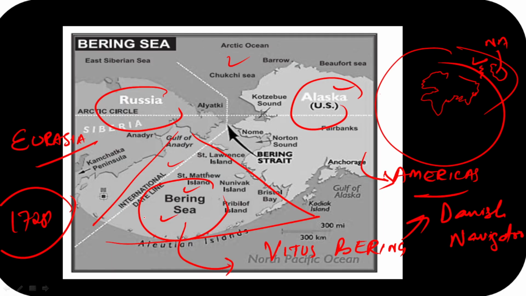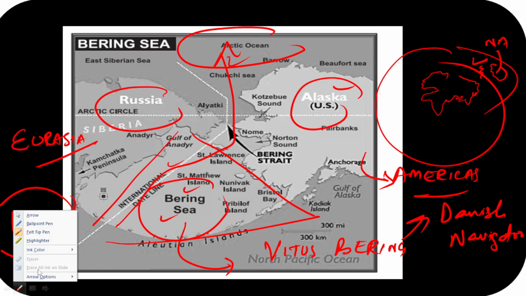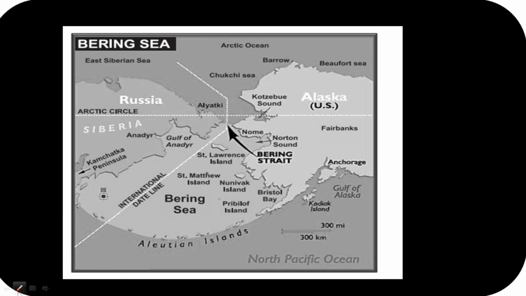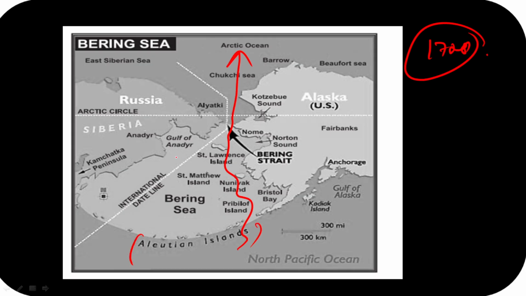Okay, and we will see he first time sailed from this Pacific Ocean, ठीक है, towards the Arctic Ocean, guys. तो पहली दफा कोई बंदा जो था, he had traveled from the Pacific Ocean or the North Pacific Ocean to the Arctic Ocean, guys. Please remember this, and it was this Vitus Bering, ठीक है, तो उनके ही बेसिस पे ही यहाँ पे हमें नाम देखने को मिलता है. So please remember this. Now guys, when we have looked at this one, just have an idea, यहाँ पे हमें Aleutian Islands भी देखने को मिलते हैं, ठीक है, और बहुत सारे आइलैंड्स हमें देखने को मिल रहे हैं.